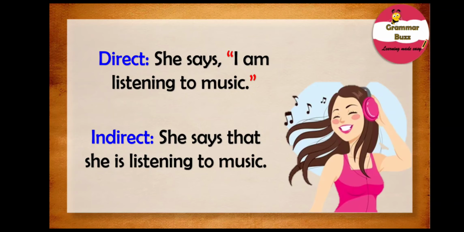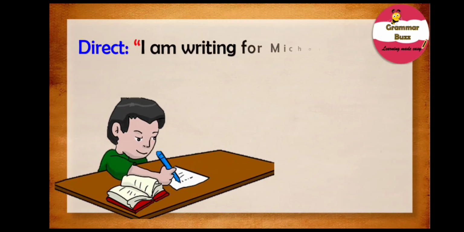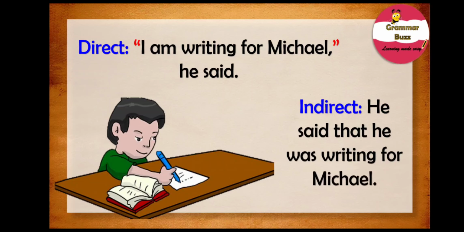Well, what about the next sentence? And it states, I am writing for Michael, he said. Hey, what about this one? Have you already figured it out? I bet you have. So let's check together. And our indirect speech would be, he said that he was writing for Michael. Hey, good job. That was a very good job indeed.